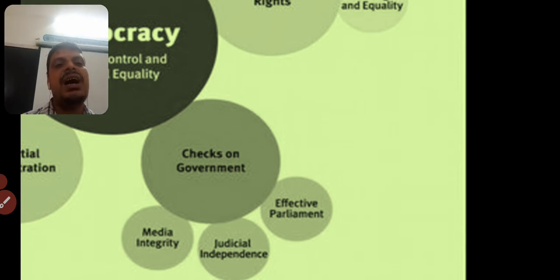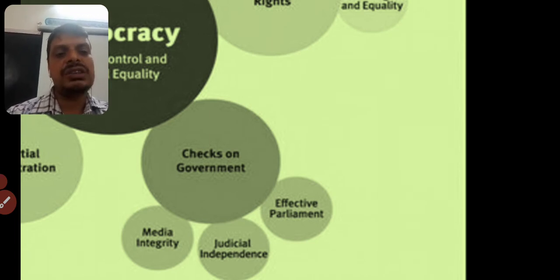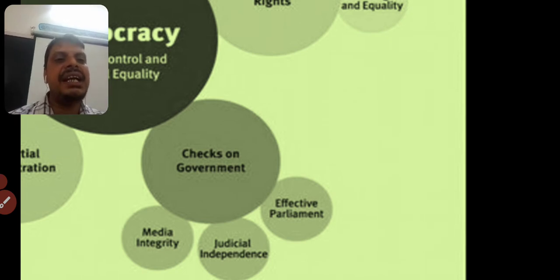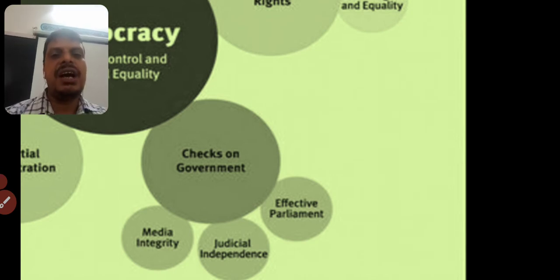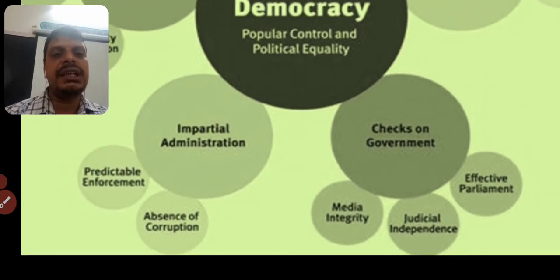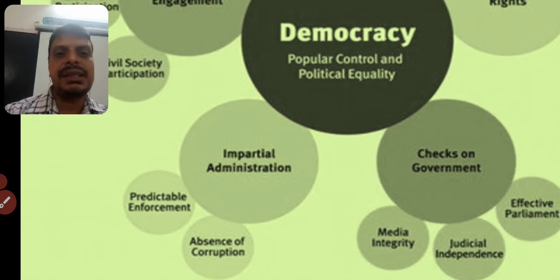Next, we have judicial independence. We have the Supreme Court, High Court, and different levels of courts. They are also given independence or supreme authority, so they can work independently without the influence of political parties. The third one is an effective parliament. In parliament, not only the ruling government members but also the opposition party and other members may question the government if it is not ruling properly.